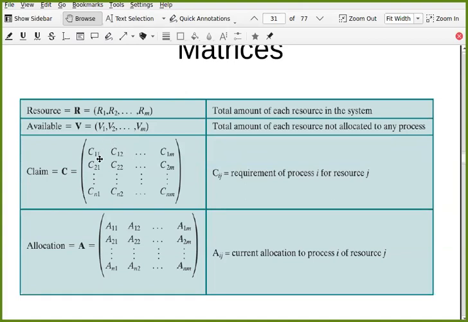Is it easy to understand this matrix? Yes, guys. Then there is the allocation matrix. Aij is nothing but the current allocation to process i of resource j. That is the currently allocated resources.